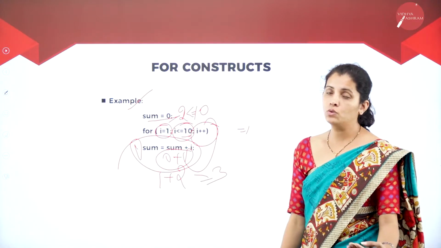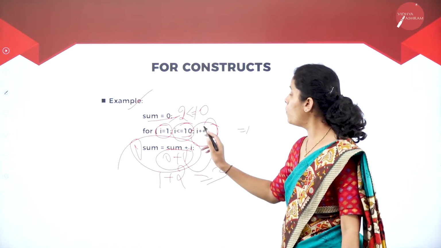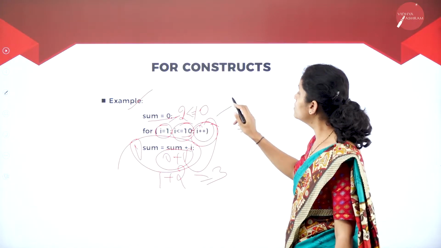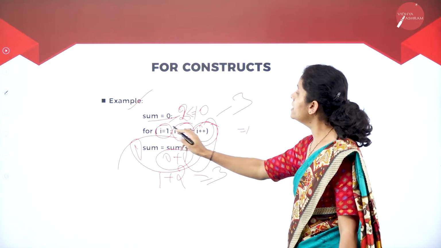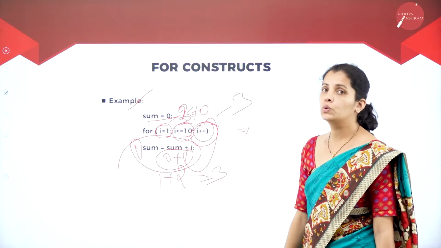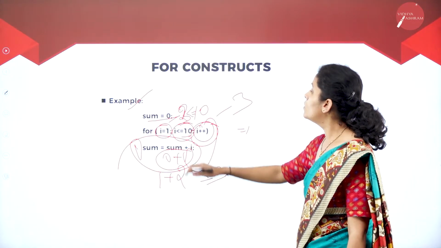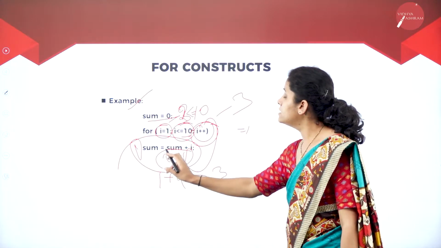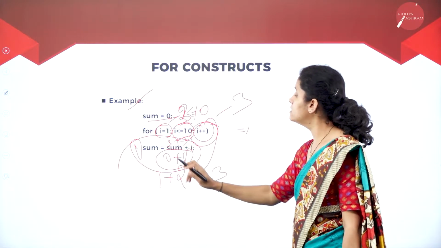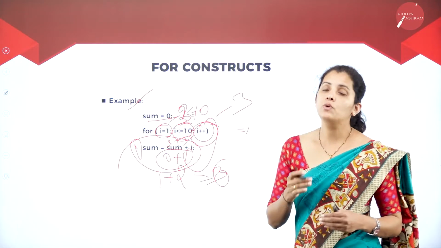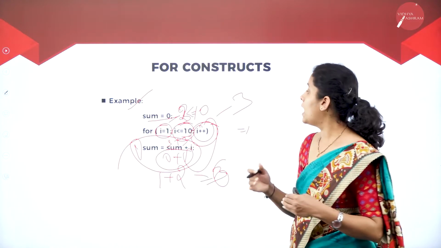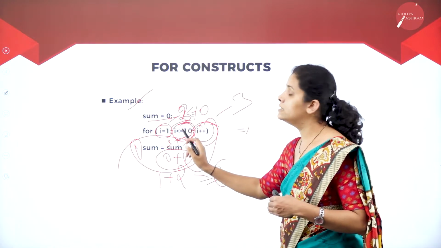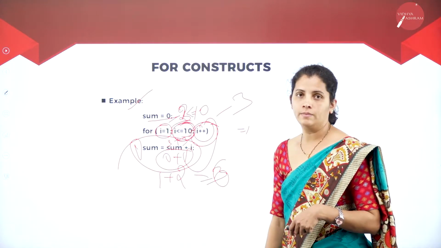Now I want to increment I by 1, so I is now 3. Here 3 less than or equal to 10 is true, so I'm going to have 3 plus 3, which is 6. This process is going to continue until this condition fails.